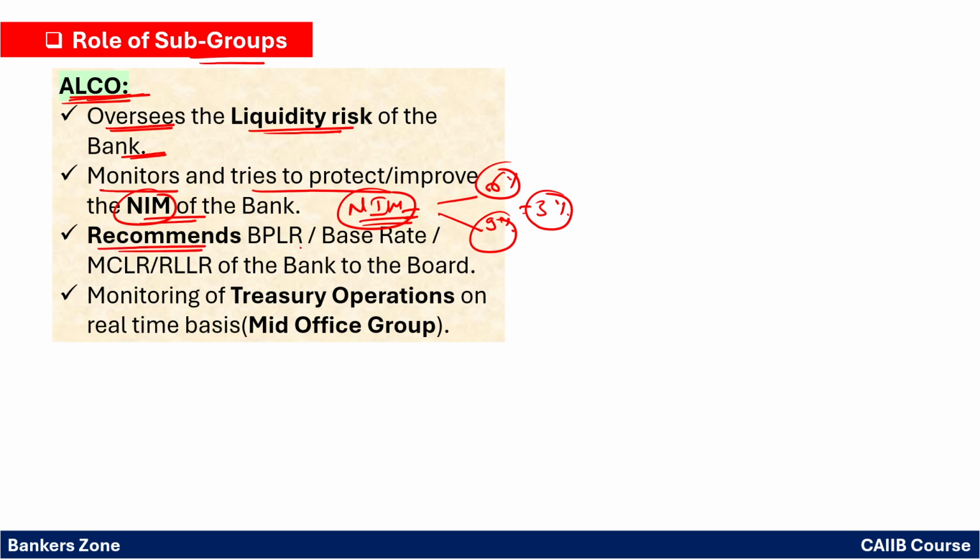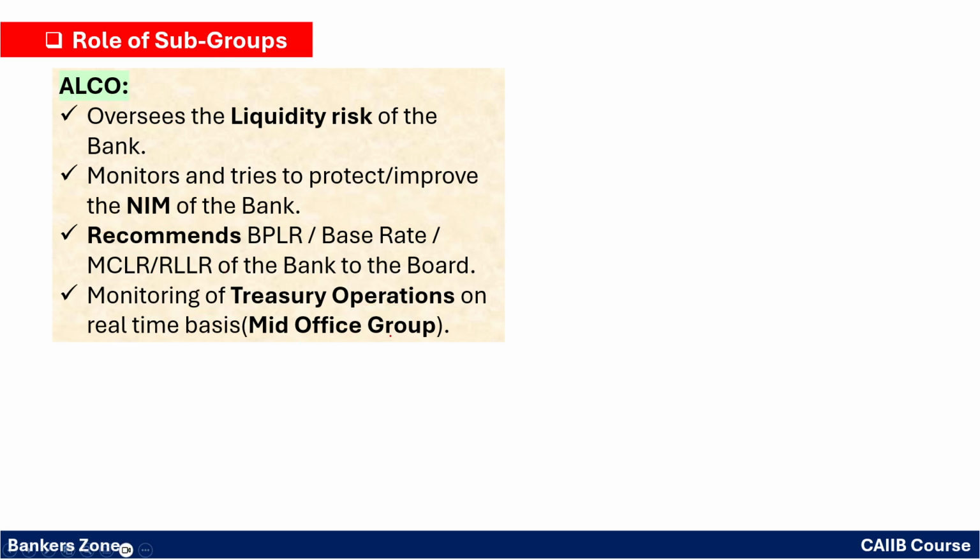They also recommend the BPLR, base rate, MCLR, RLLR. Means what? The repo linked lending rate of the bank to the bond. That means the ALCO committee decides the rate of interest basically. They also monitor the treasury operation on a real-time basis. Means what? For example, like a mid office group. Okay, so this is a function of ALCO.